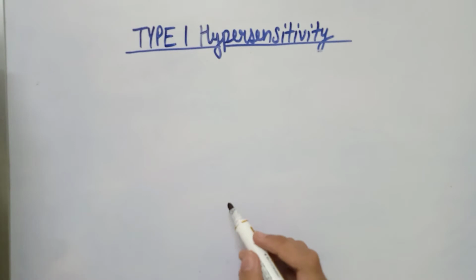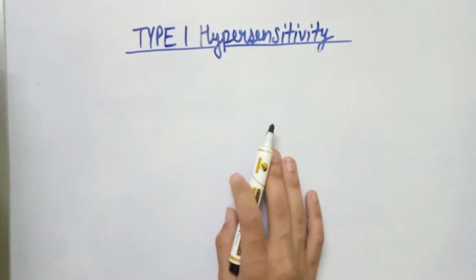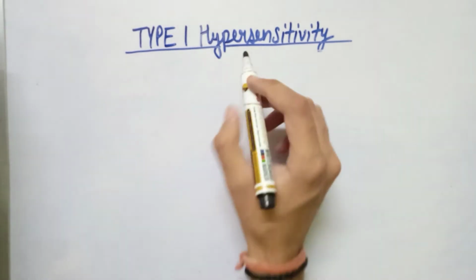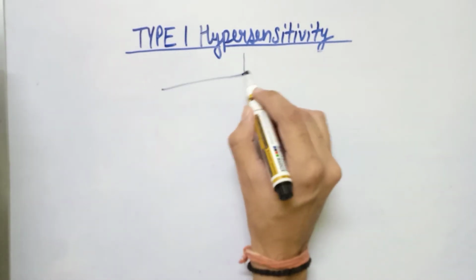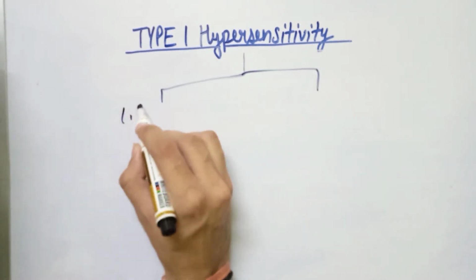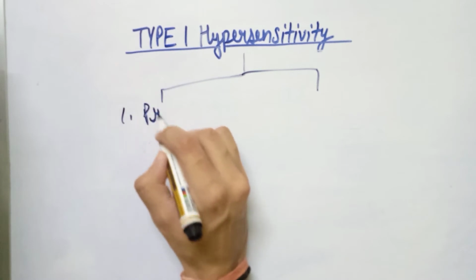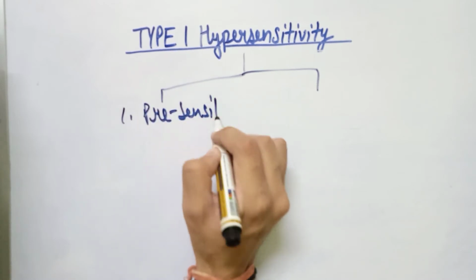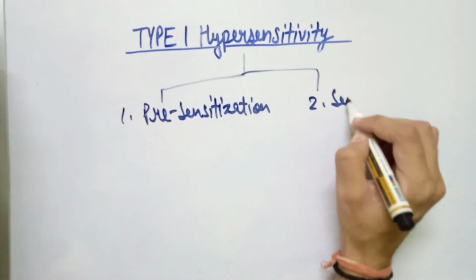Now, we will try to understand how this type 1 hypersensitivity reaction works or how it develops. For that, we have to understand that hypersensitivity type 1 reaction has two phases. The first phase is the pre-sensitization phase, and the second phase is the sensitization phase.